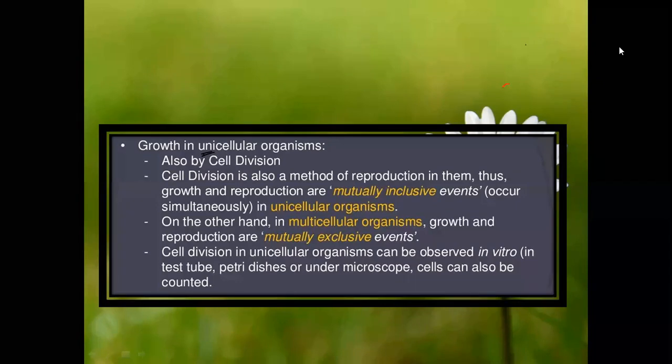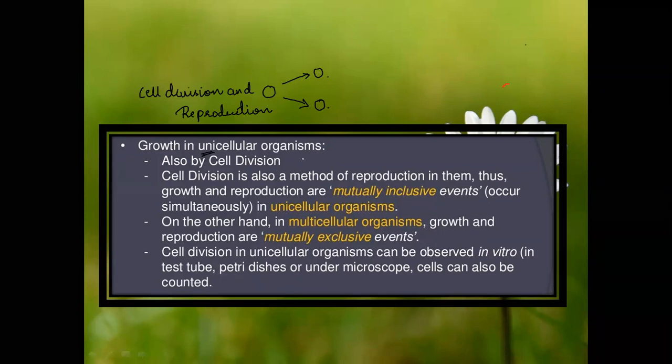In the unicellular organism, the single cell organism, their method of reproduction, means method of reproducing cells, is also a part of cell division. How do they reproduce? They reproduce by cell division. That is, one cell gives out two more cells, and this is also their cell division and also a reproduction process. One parent cell gives out two daughter cells. This is how they reproduce as well.